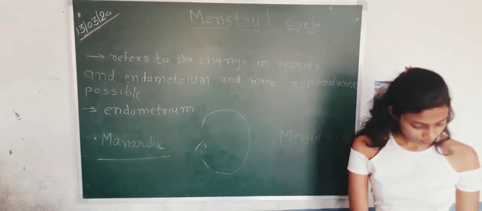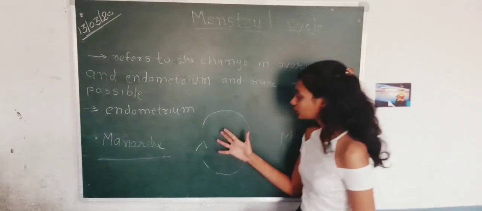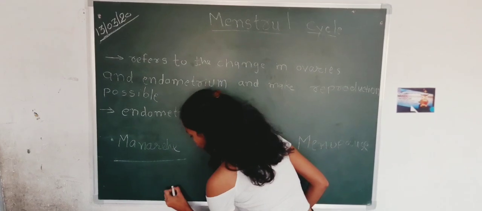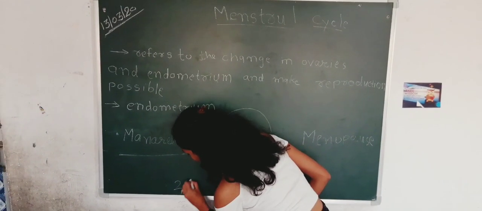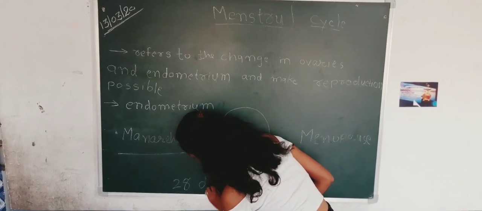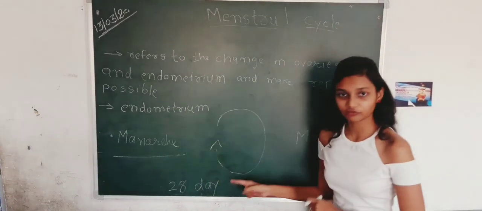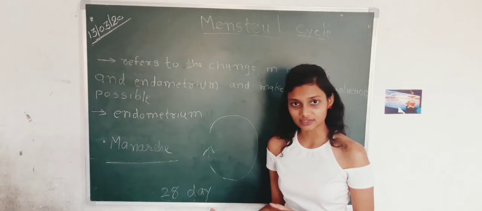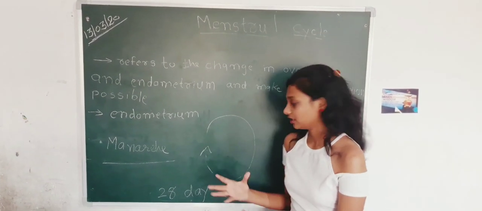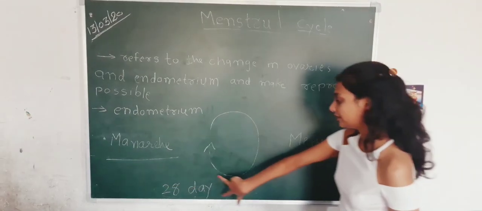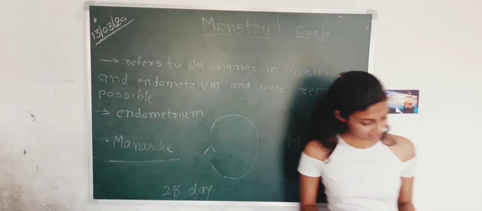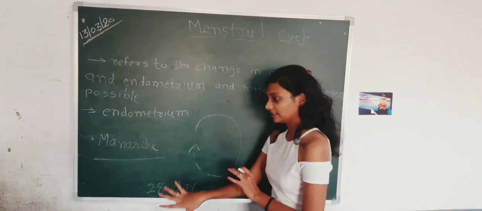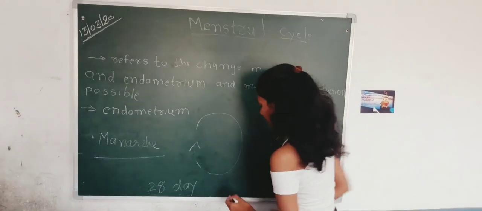So now you are thinking, how many days are in the menstrual cycle? The average length of the menstrual cycle is 28 days. It varies from person to person, between 20 and 35 days, but usually the average is 28.